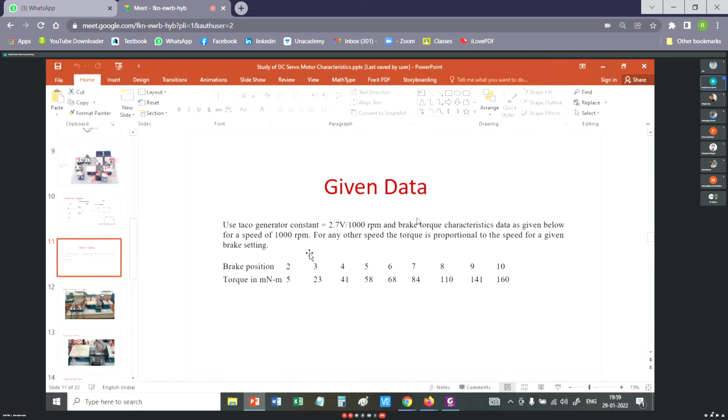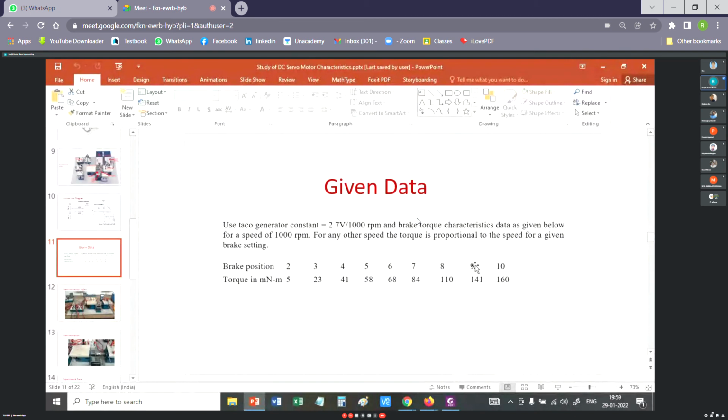This table. First of all, I have to look into the brake position, that is, how much mechanical brake has been applied. The torque generated by the DC servo motor has to overcome the load torque. So at equilibrium, it will generate the same amount of torque as the load torque you have given, from the principle of conservation of energy.